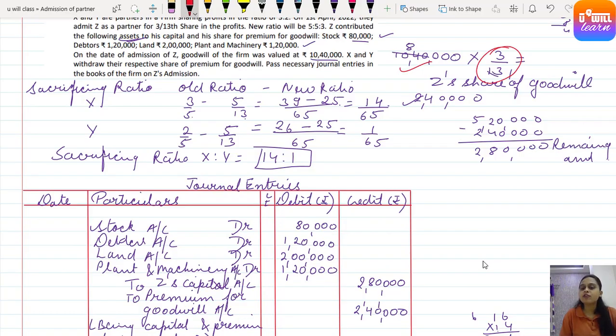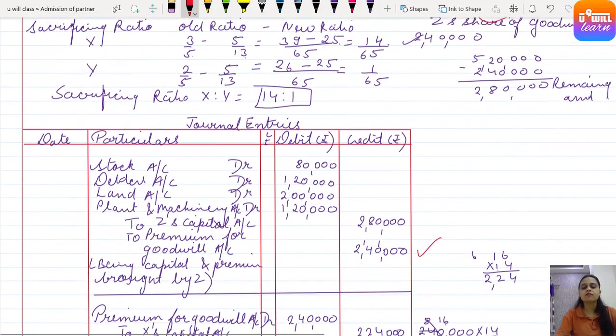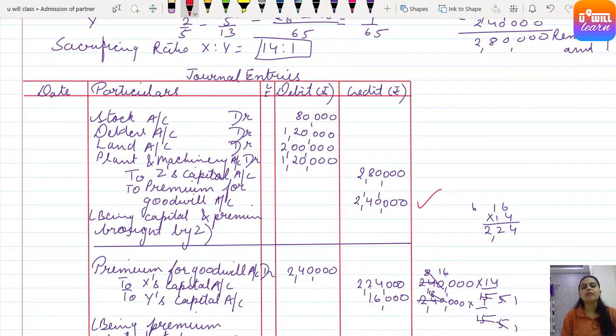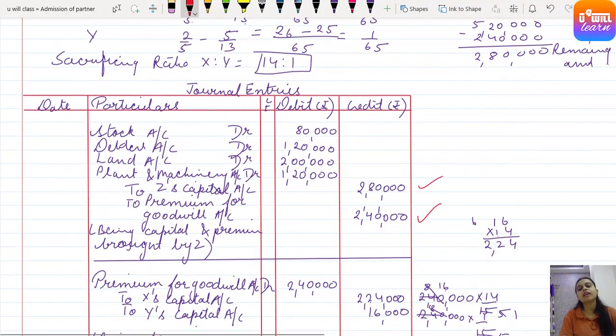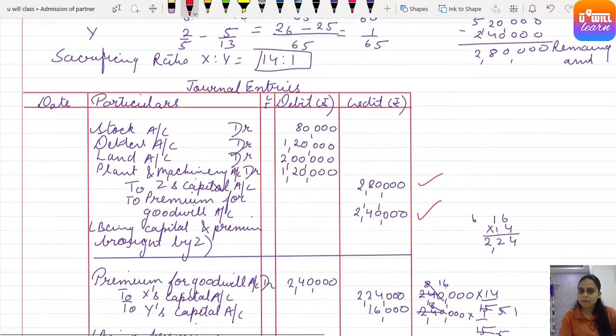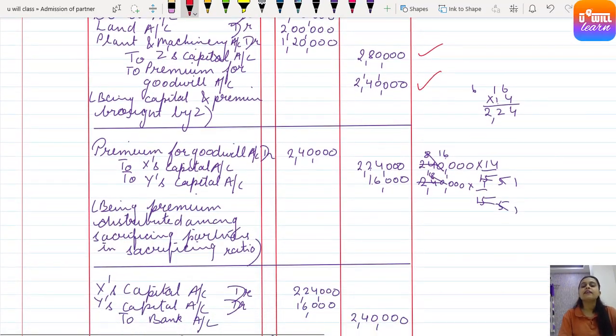So 10,40,000 was goodwill of the firm, and into his share, that is 3/13th is Z's share, we'll get Z's share of premium, that is 2,40,000. So he would bring 2,40,000 for his premium for goodwill. And the remaining amount, that is adding all the assets and subtracting premium for goodwill, we get 2,80,000, which will be his capital contribution. Now premium for goodwill account debit, divided among the old partners in sacrificing ratio. In sacrificing ratio we calculated, it came 14 is to 1. Clear?